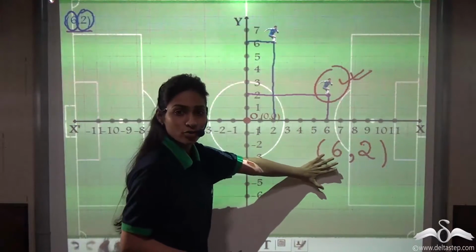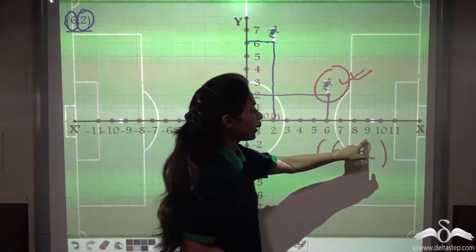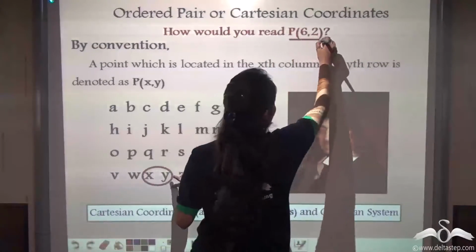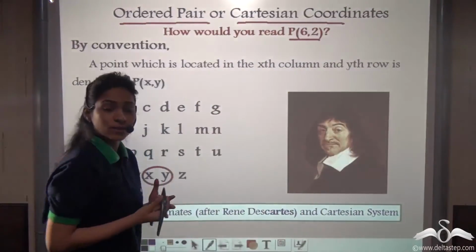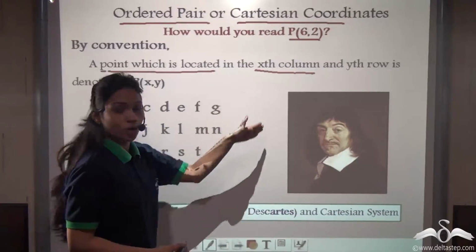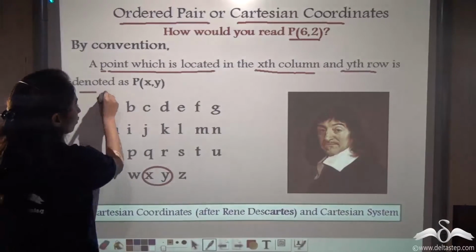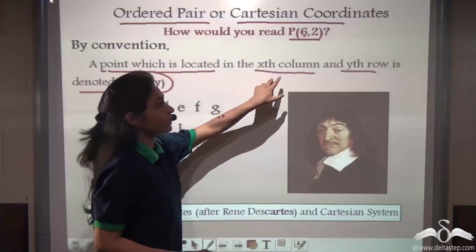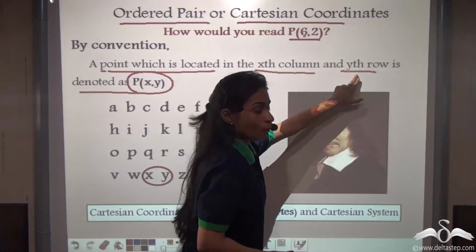So what is this 6, 2? This is a pair of numbers, a combination of numbers which has the x first and then the y. So this point, say P, 6, 2 is known as an ordered pair or Cartesian coordinates. What is this point? It is a point which is located in the xth column and yth row on the graph paper. Now this is denoted as P(x, y), where x is this 6. So this point lies in the 6th column, and this y is this 2, which is the second row.